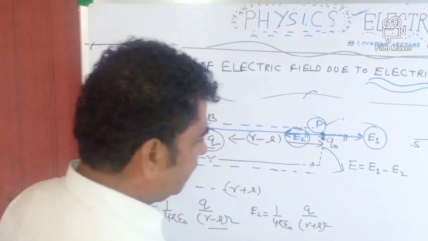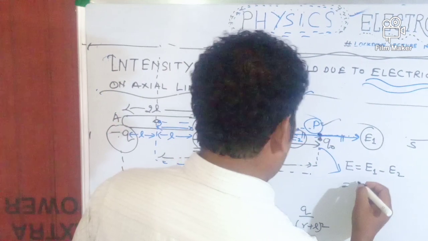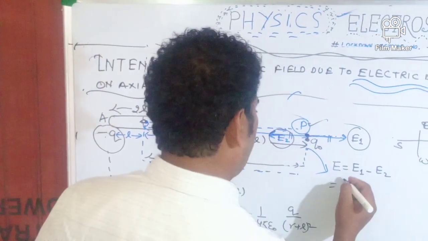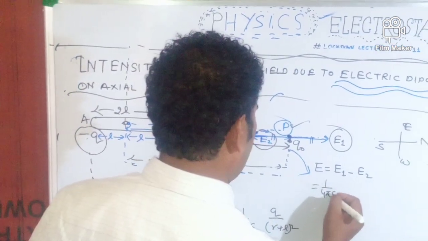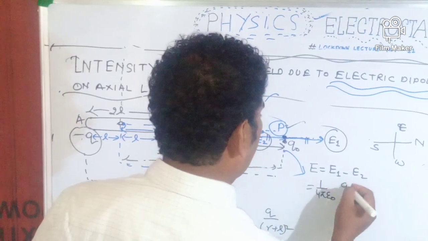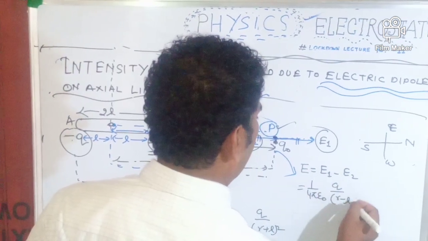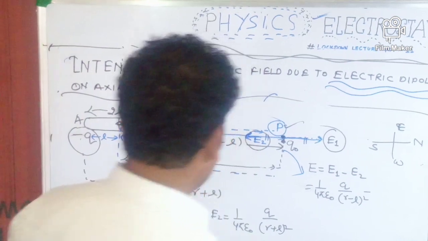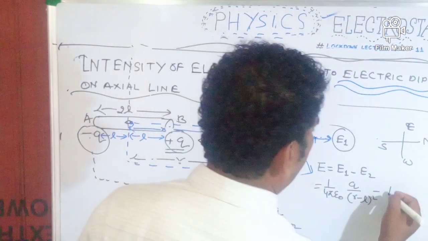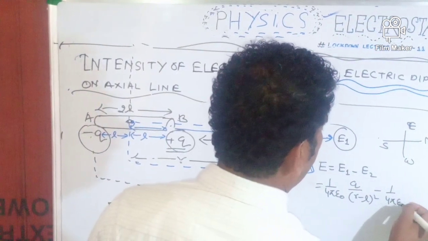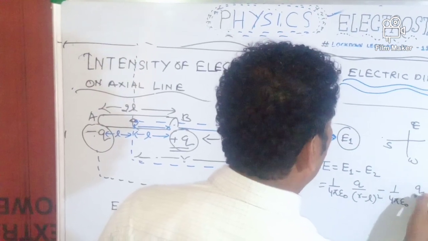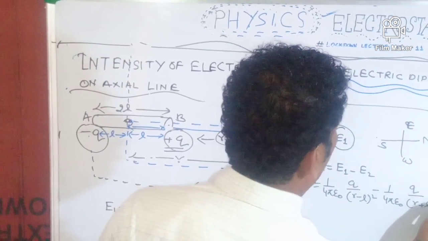Yes, my dear students, come to the topic. In place of E1, I am going to write 1 upon 4 pi epsilon naught, Q upon (r minus L) whole square, minus, and in place of E2, 1 upon 4 pi epsilon naught, Q upon (r plus L) whole square.